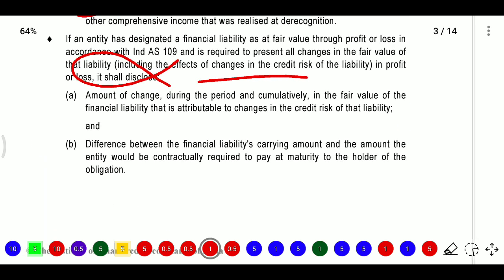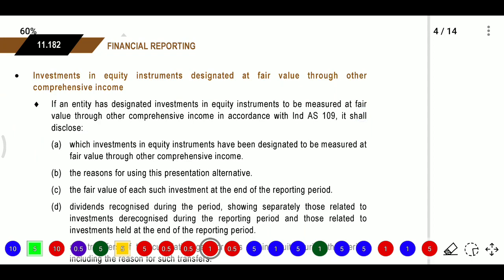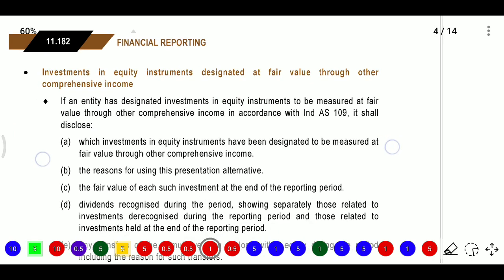Now first we need to see the amount of change in the period and the cumulative fair value of the financial liability, where the credit risk is there for that liability, we need to identify. And if it is relating to derivative or non-derivative, what is the difference between the financial liability's carrying amount and the amount we need to pay contractually at the maturity period.